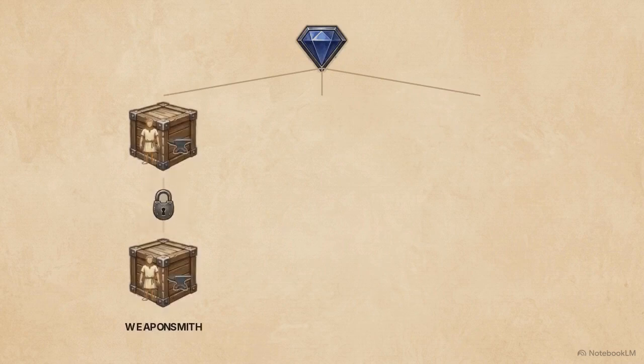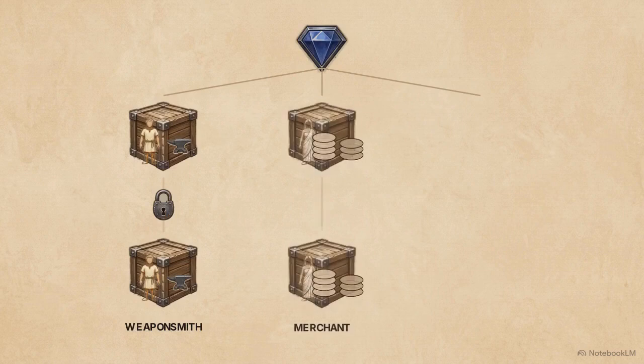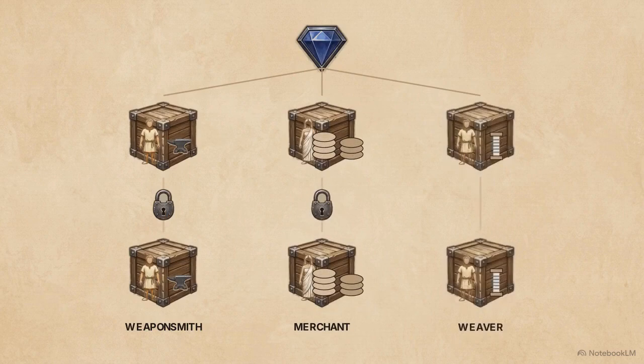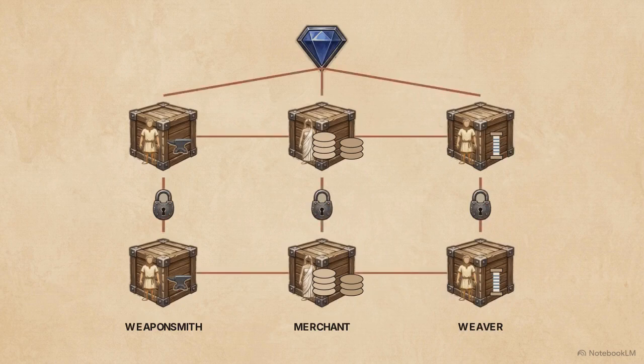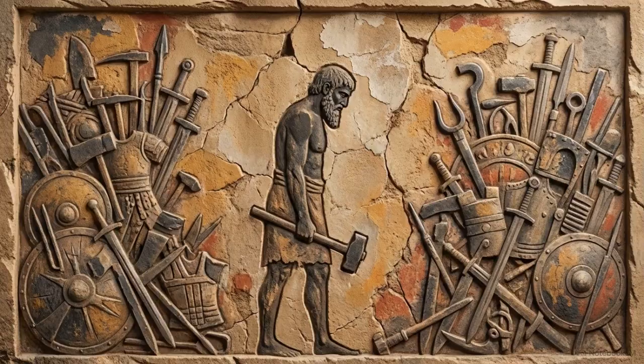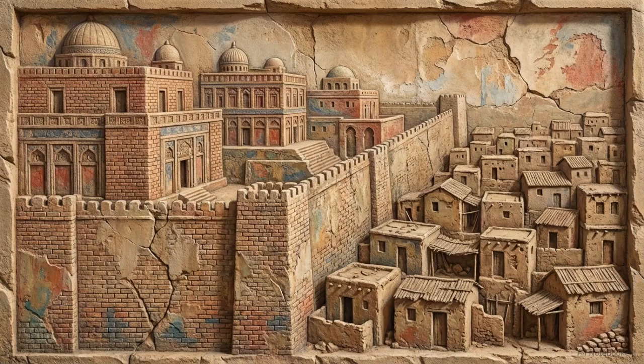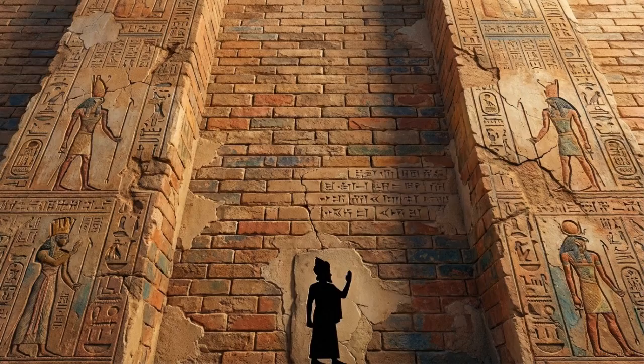By locking professions to bloodlines, a king or a council ensured that the next generation of weaponsmiths and tax-paying merchants was already secured, preventing the labor shortages that would otherwise destabilize a massive city. This era's ultimate legacy was a lock-in effect. What began as a tool for economic protection became a permanent social grid, where the state's need for reliability meant a person's potential was capped by their lineage.